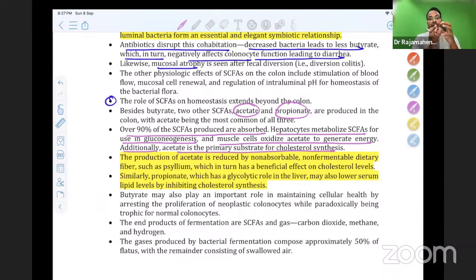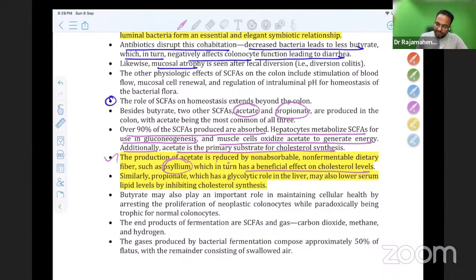Acetate is found to be a cause of cholesterol synthesis. Therefore, people thought that when we prevent acetate absorption, we can reduce cholesterol level. The production of acetate is reduced by psyllium, which in turn has a beneficial effect on cholesterol. So the production of acetate is reduced by giving psyllium, which benefits in reduction of cholesterol level.